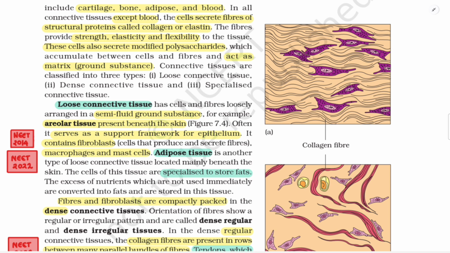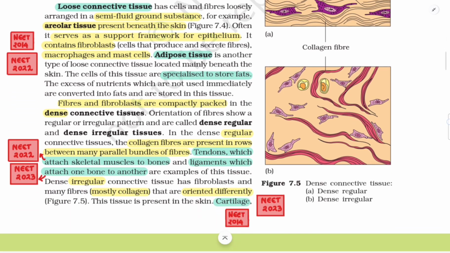Connective tissues are classified into three main types: loose connective tissue, dense connective tissue, and specialized connective tissue. Loose connective tissue has cells and fibers loosely arranged in a semi-fluid ground matrix. For example, areolar tissue present beneath the skin, figure 7.4. Often it serves as a support framework for epithelium. It contains fibroblasts, that is, cells that produce and secrete fibers, and macrophages and mast cells.